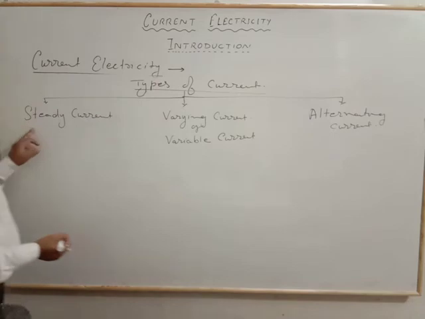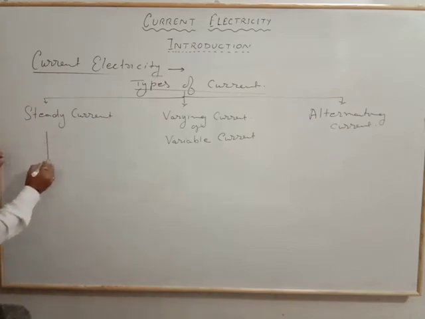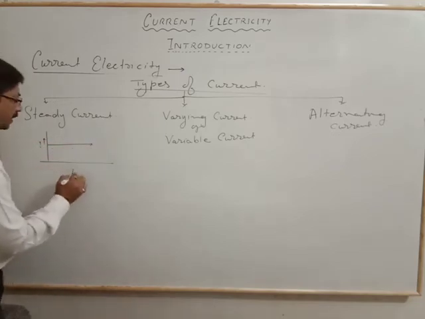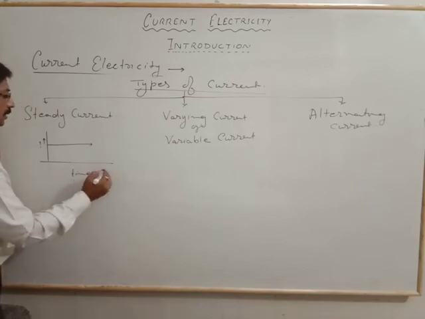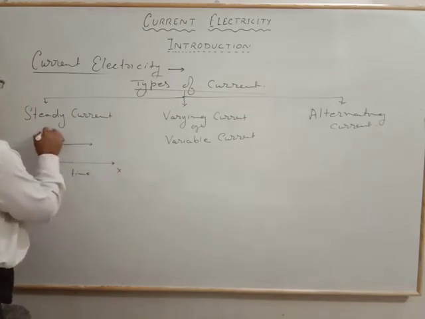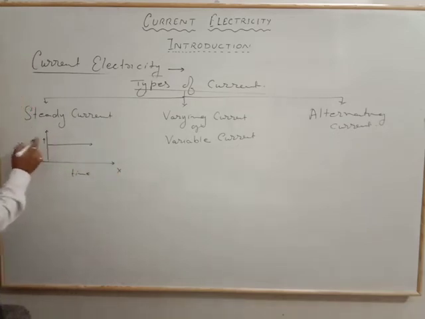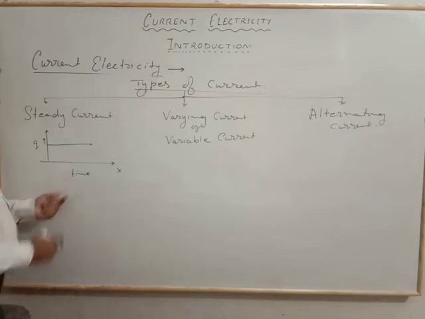So in the steady current, the amount of the current is constant. Let it be I. That amount is constant and will not change with respect to time. Or we can say that the charge value is constant with time.